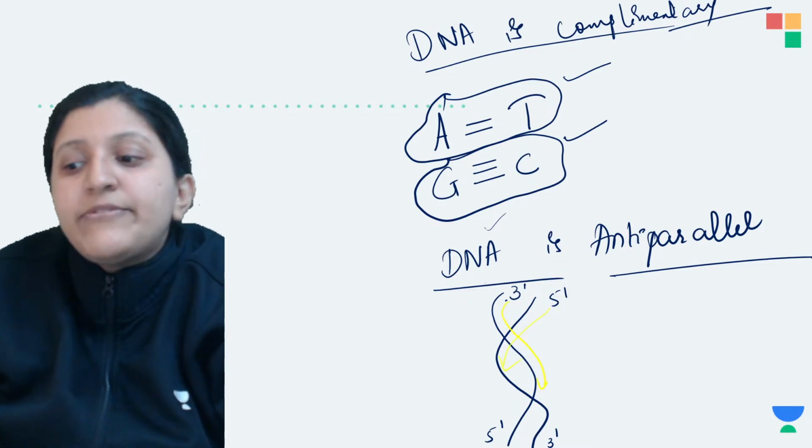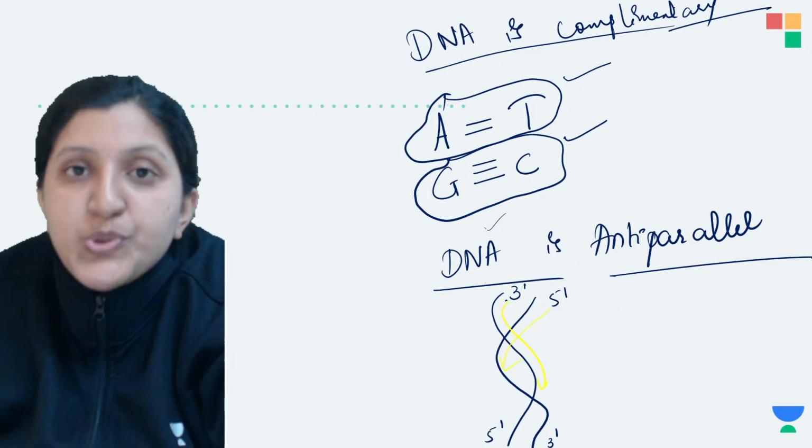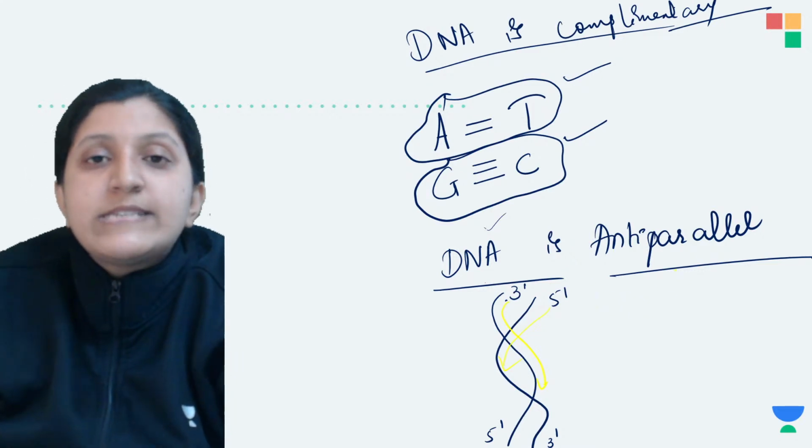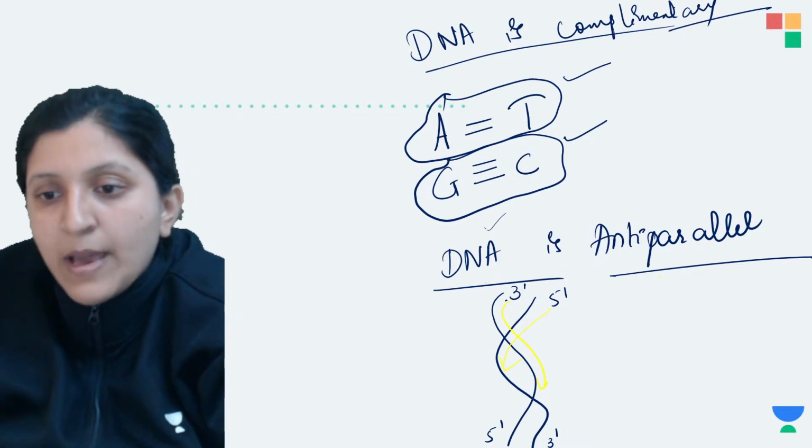And you can see that even though they are parallel, we say that it is 3 prime to 5 prime and 5 prime to 3 prime, because it is anti, so they are running in opposite directions.